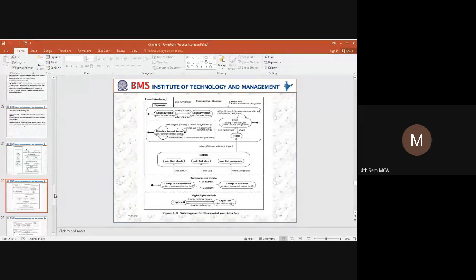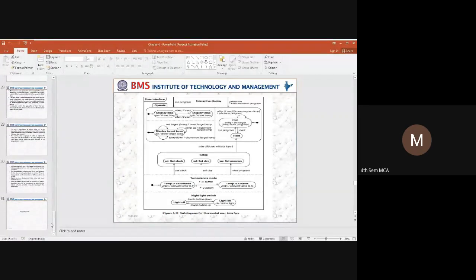Another two concepts are there. I will explain in the next class. Any doubts in this? Whatever I have discussed?